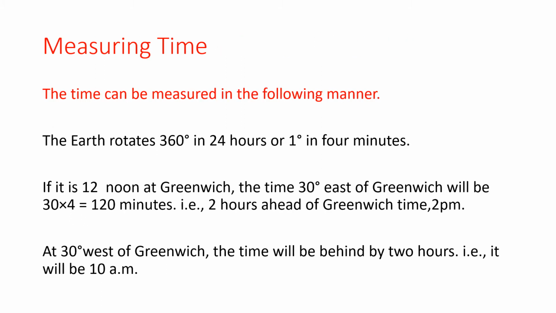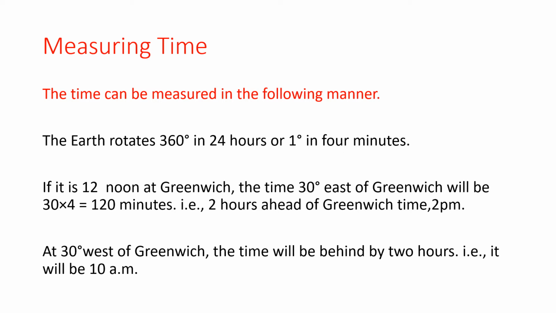Measuring time. The best means of measuring time is by the movement of the earth. The sun regularly rises and sets every day, and naturally, it is the best timekeeper throughout the world. For ages, time has been measured by the movement of the earth and the position of the sun in the sky. When the sun is right overhead, it is noon.